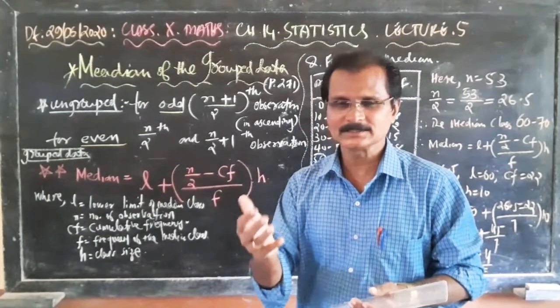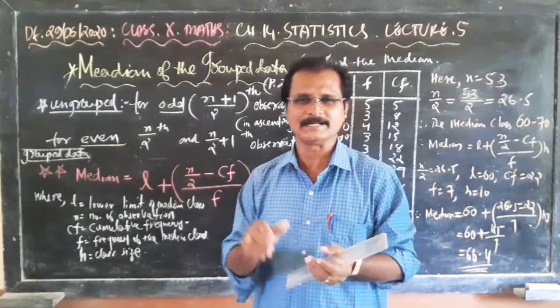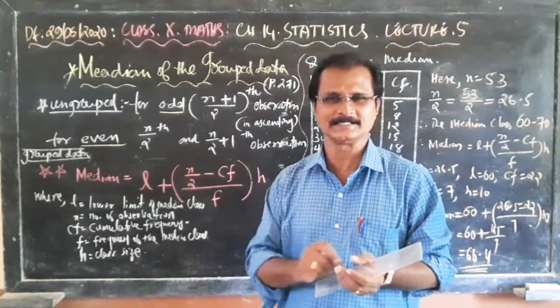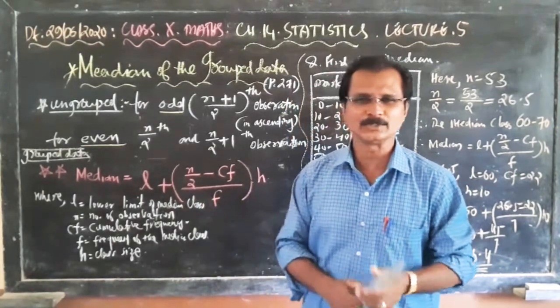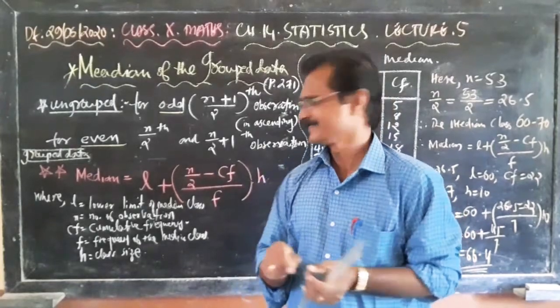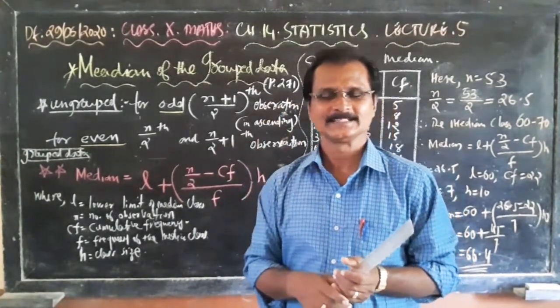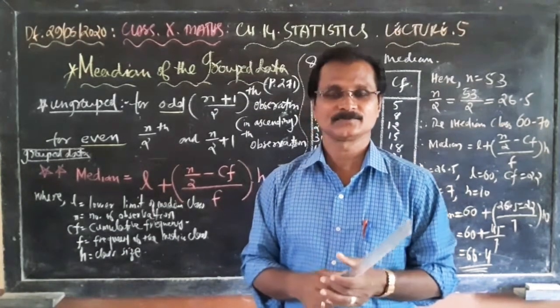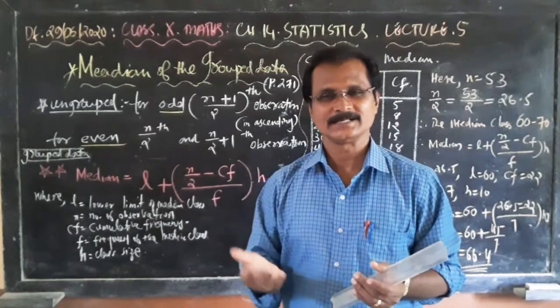Keep a rough book and write the formula 10 times, 15 times. Median of the grouped data: median equals L plus (n by 2 minus CF) upon F, into h. Again, write median equals L plus (n by 2 minus CF) upon F, into h. Write 10, 15 times and read. Then learn it by heart.